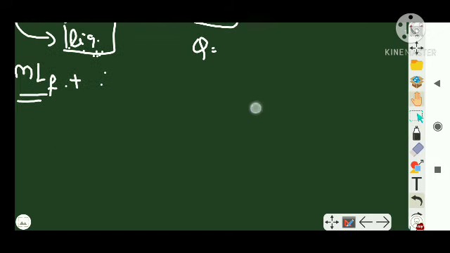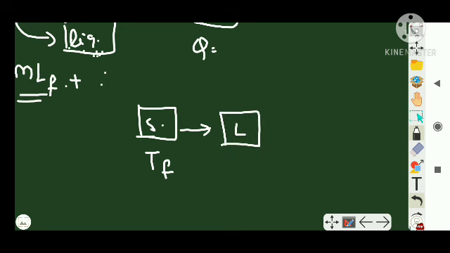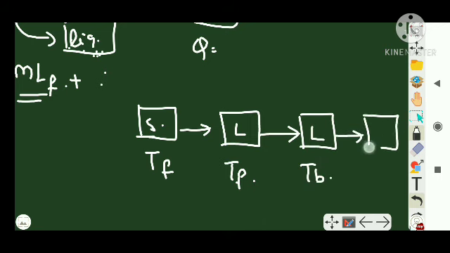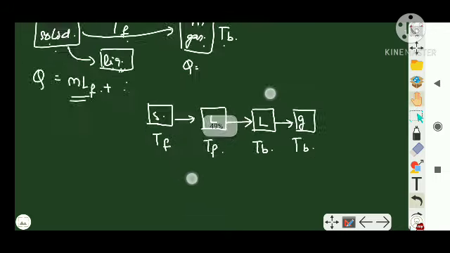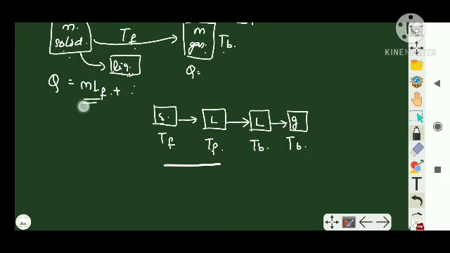If you want, I will draw it in a structural way. First, solid at its fusion temperature or freezing temperature is converted to liquid at freezing temperature. Now I want to convert it into liquid at its boiling point. Then from here I want to make it into a gas at its boiling point. This is what I want, right? Clear? So this part from here to here we have done. We have converted from solid to liquid at its freezing point or fusion point.